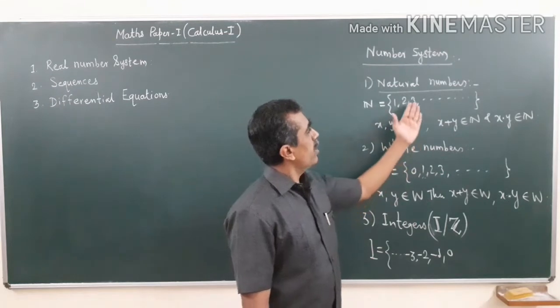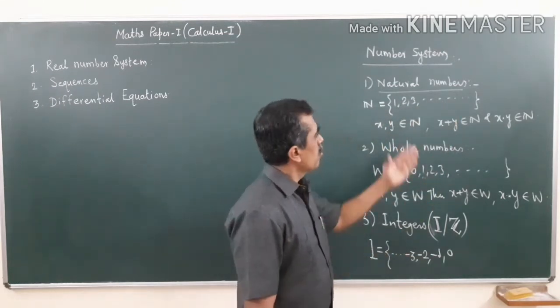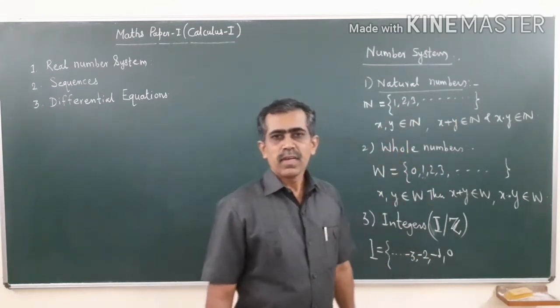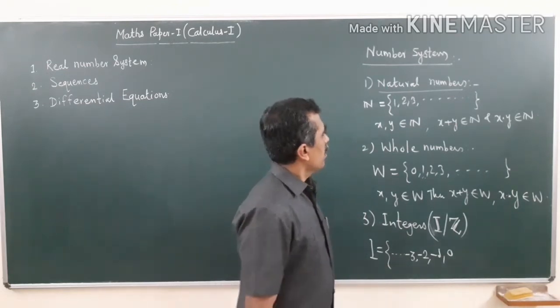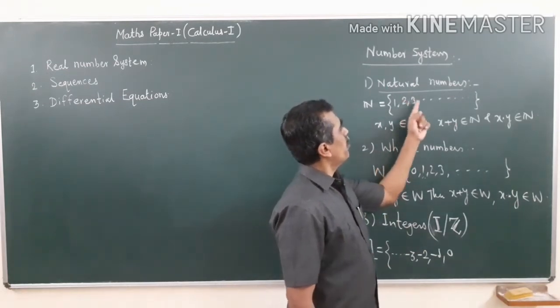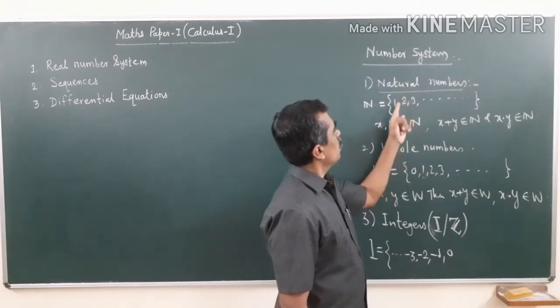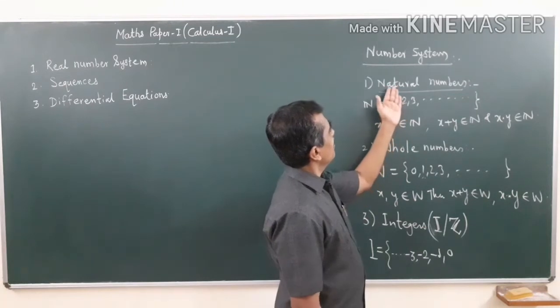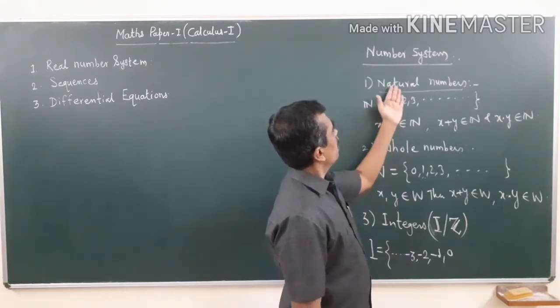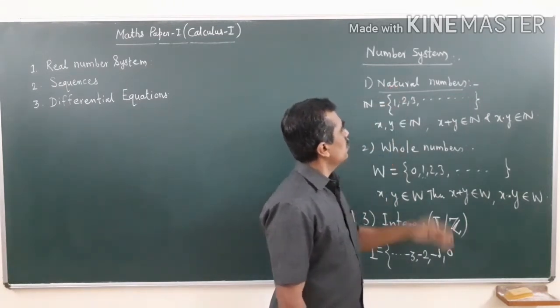So they are infinite in number. The set of natural numbers is infinite but countable. Now, what is the property of the members of this set? As the natural numbers, they are used to count.